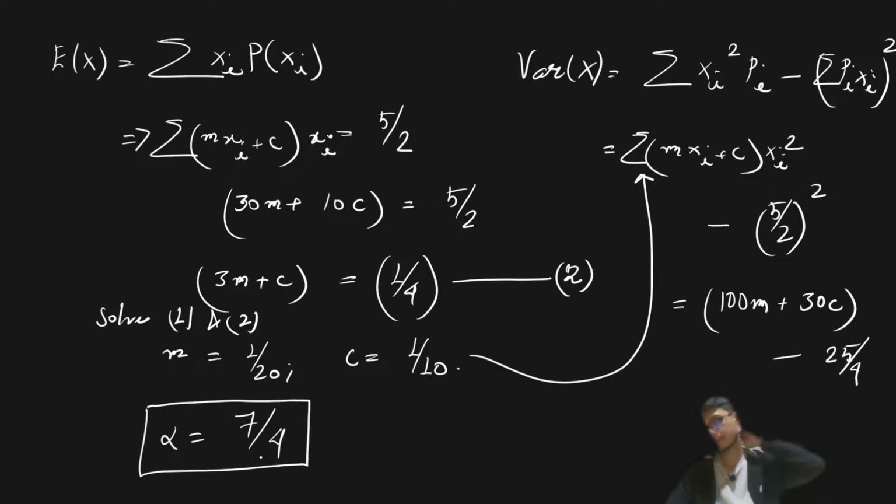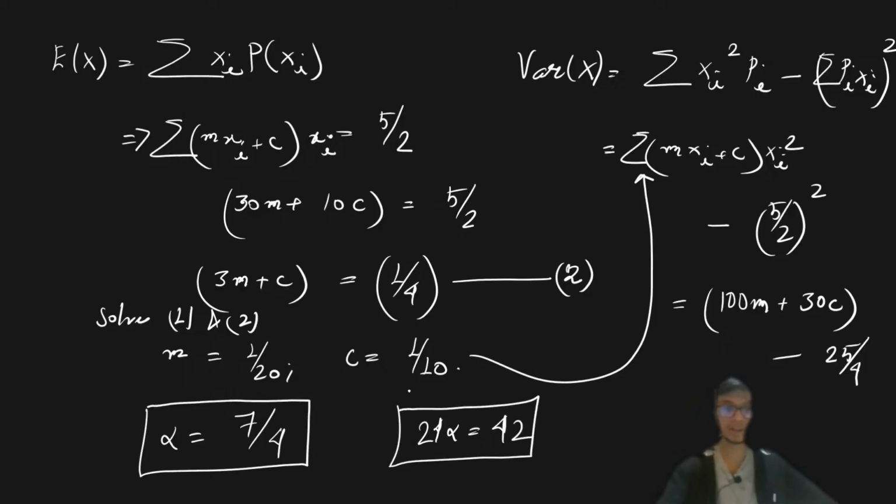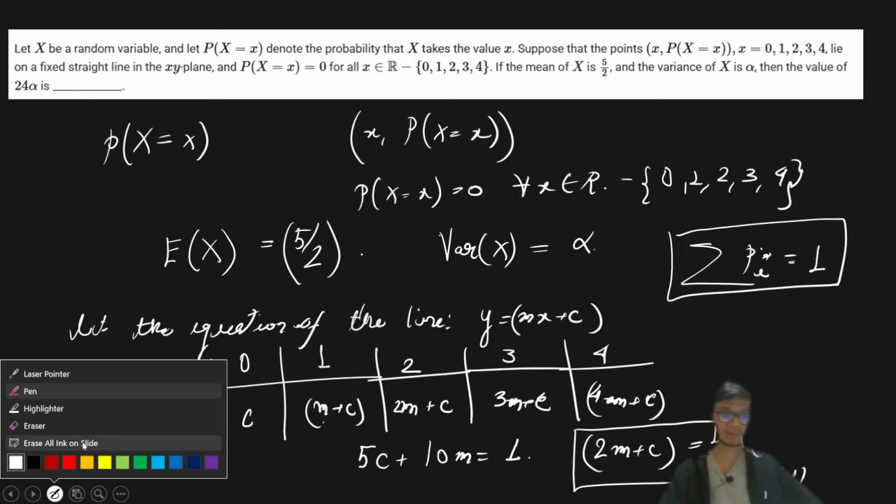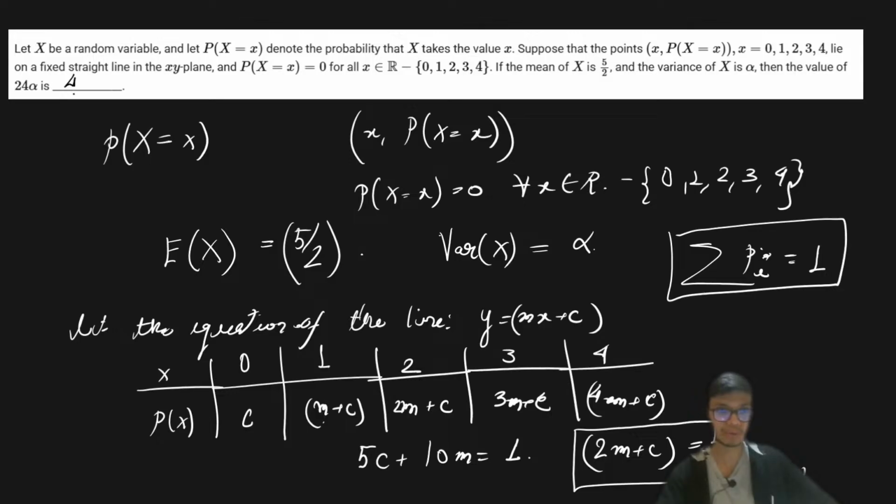Are you all getting the variance as 7 upon 4? So from this, if I need to find what is 24 times alpha, this is going to be equal to 42. Okay. So therefore, the numeric answer to this problem is going to be equal to 42. Are you all getting the same answer? Please let me know if you are getting the same answer or not.